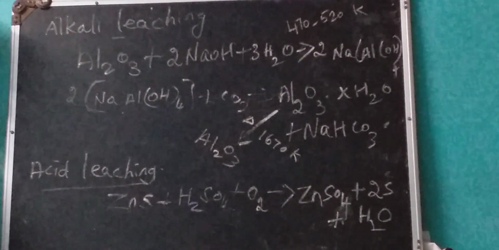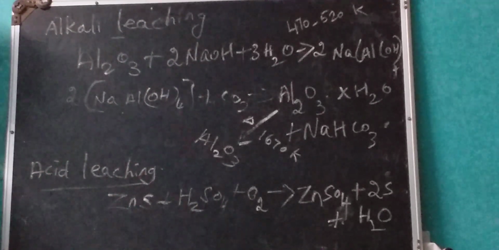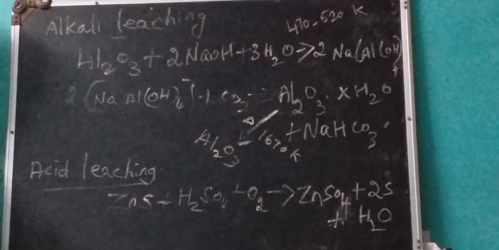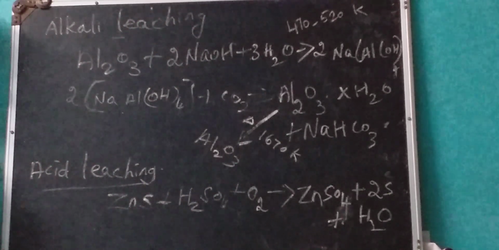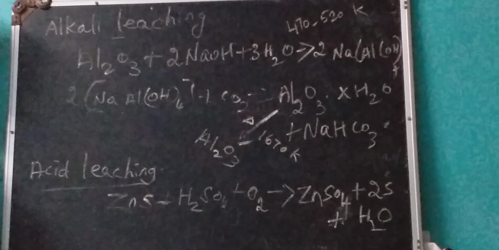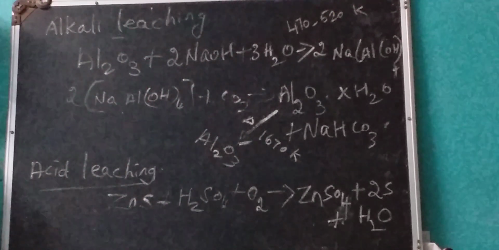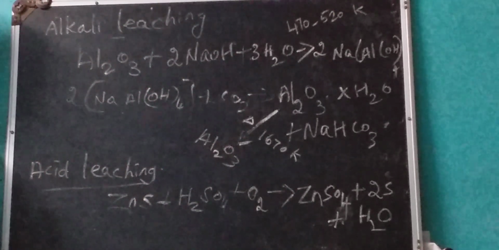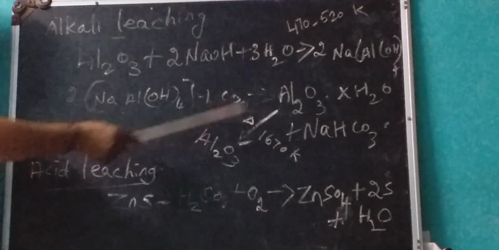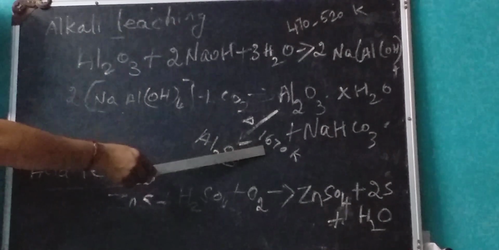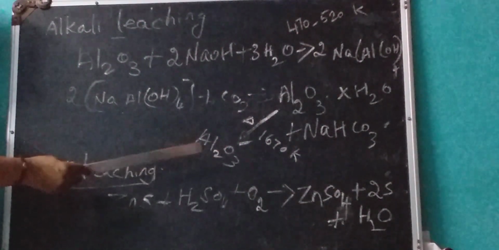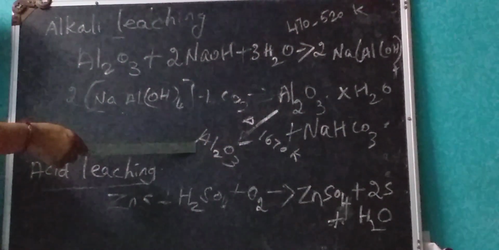The hot solution is treated by passing carbon dioxide gas to form the hydrated aluminium oxide as a precipitate. The precipitate is filtered off and heated at 1670 Kelvin to get pure alumina, Al2O3. That means after formation of hydrated alumina, it is heated to 1670 Kelvin to form anhydrous alumina, Al2O3.